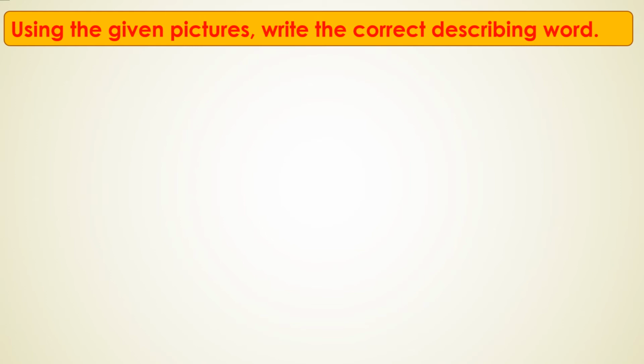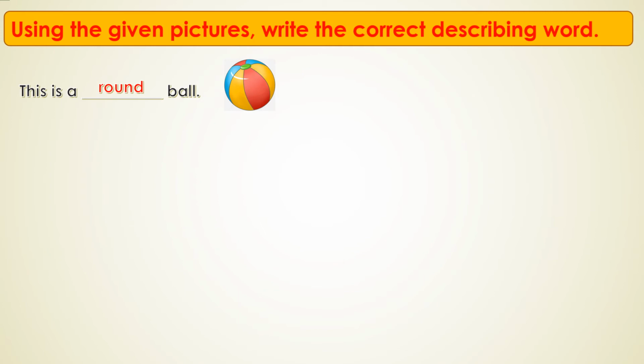Here is one activity given. Using the given pictures, write the correct describing words. So with the help of the picture, we have to write the correct describing word. Let's see. Yes, here is one picture given. Which picture can you see here? It's a ball. How does it look? It looks round. Yes, this is a round ball.